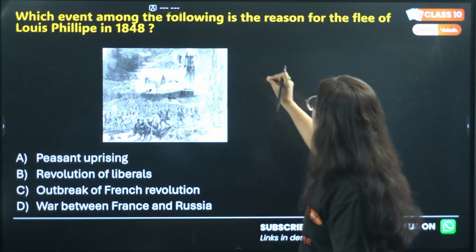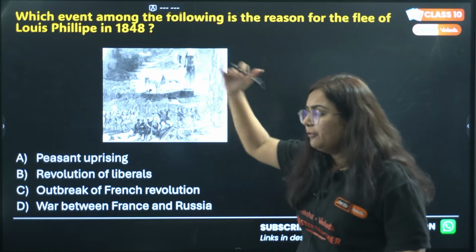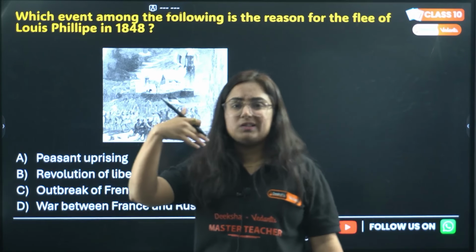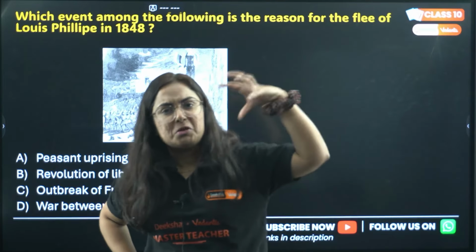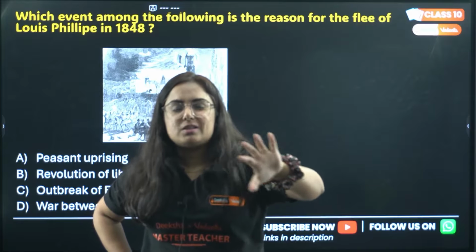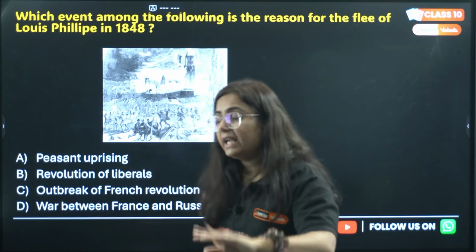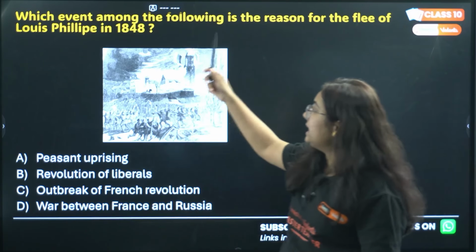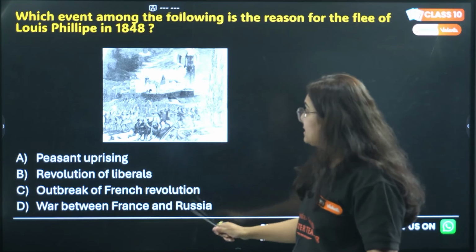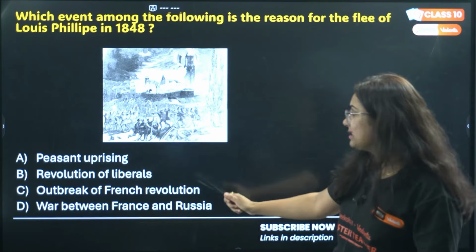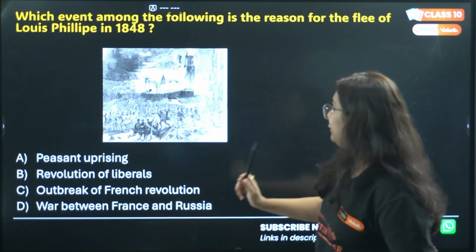So, next. Which event among the following is the reason for the flight of Louis Philippe in 1848? We know that in France, in European countries or in other countries too, many times when people put so much pressure on the king, the king sometimes decides to flee. No other options are left, otherwise people will kill them. So again this happened in France in the year 1848 when Louis Philippe fled. What happened? Option A, peasant uprising, option B, revolution of the liberals, option C, outbreak of the French Revolution, or option D, war between France and Russia.